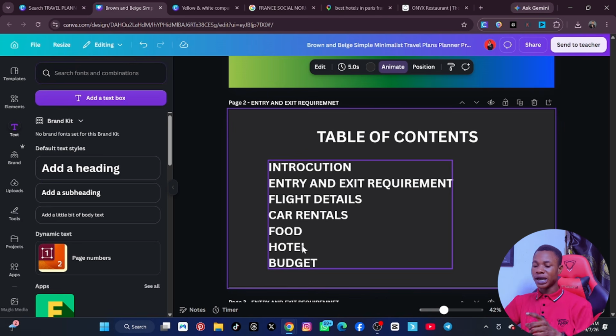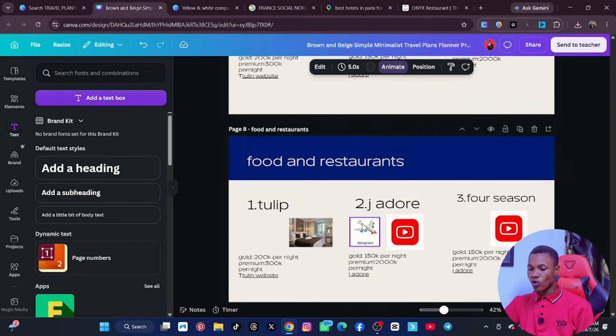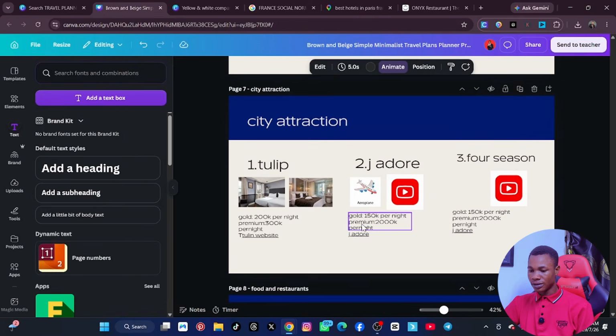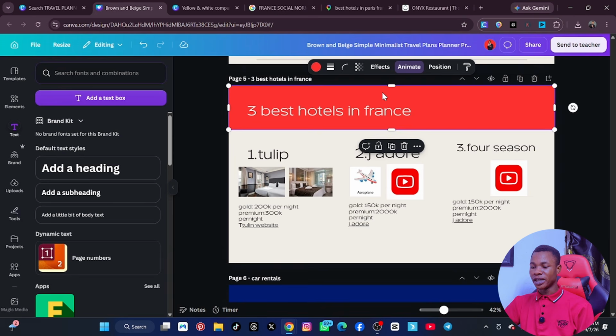So let's say we want to link hotel. What I want you to do is this. Let's scroll down to where we have hotel, right? Okay, this is where we have hotels, right? This is the page we have hotel.